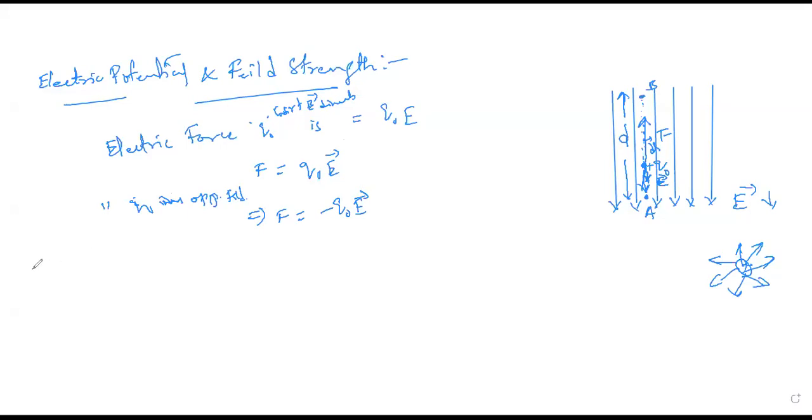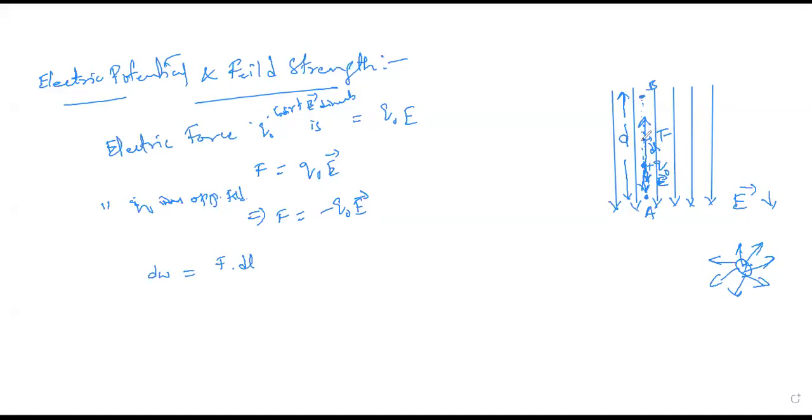So after moving a small distance dl, due to the external agent, when we move this positive test charge a small distance, the work done will be written as F into dl. Now we are moving towards the opposite direction.